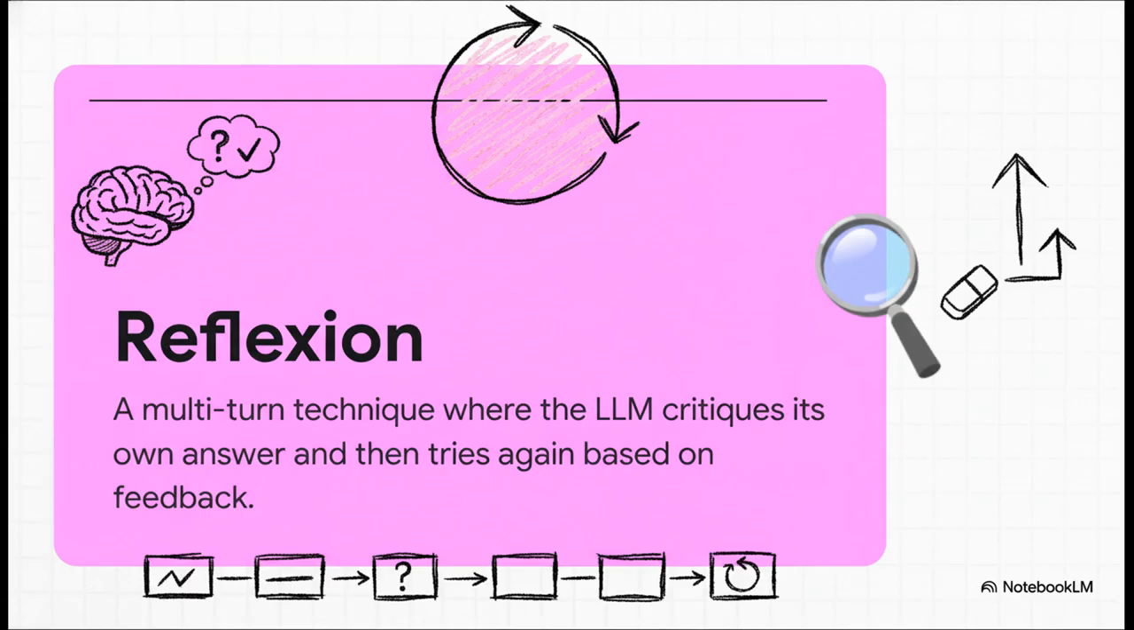Let's talk about a more advanced technique called reflection. This is basically a loop. You have the AI give you an answer, and then you ask it to critique itself. You say, hey, was that answer any good? Why or why not? Okay, now based on that, try again. You're basically teaching the model how to learn from its own mistakes in real time and correct itself.